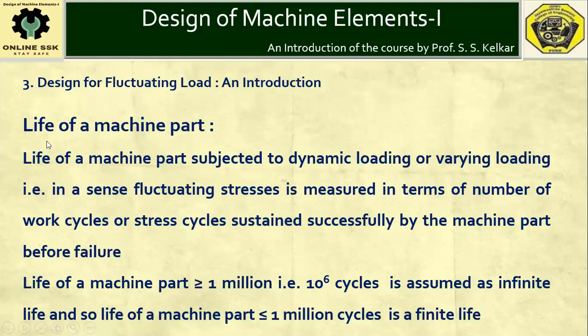As the applied load is generally in cyclic fashion, the life of a machine part subjected to varying load is also measured in cycles, and 10 raised to 6 cycles, 1 million cycles of life, is assumed as infinite life.